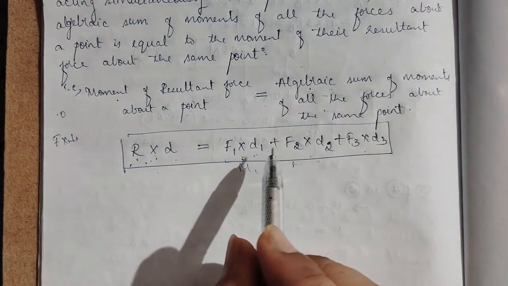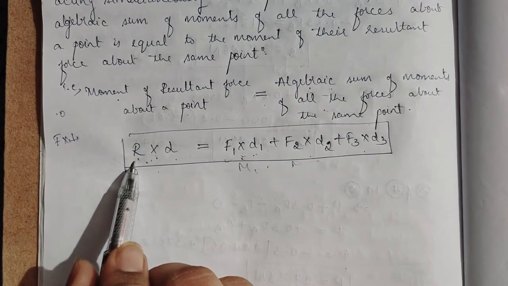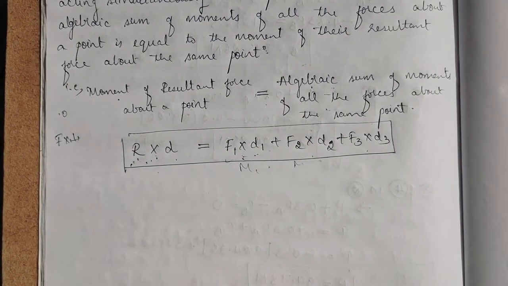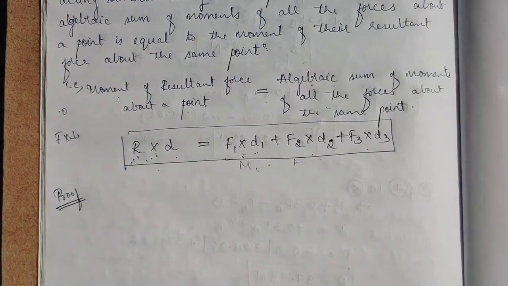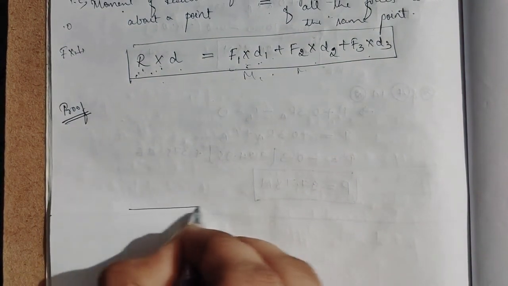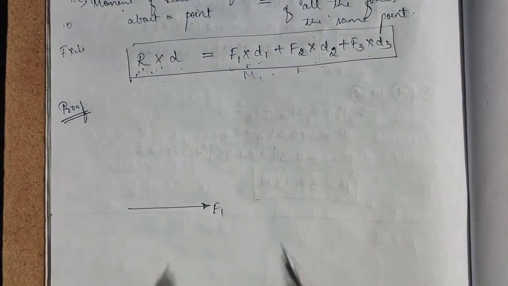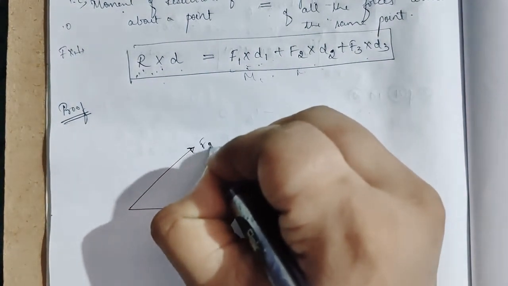That means the sum of the moments of all these forces will be equal to the moment of the resultant force about the same point. So I'll give you the proof now. Okay, I'll just consider a force. So this is a force F1, let this be a force F2.